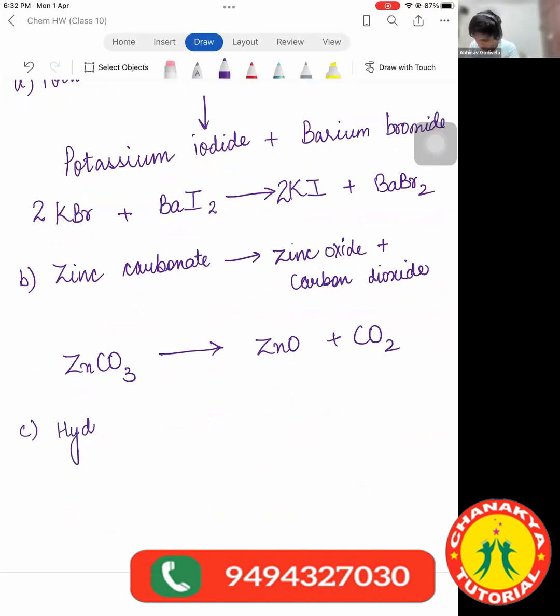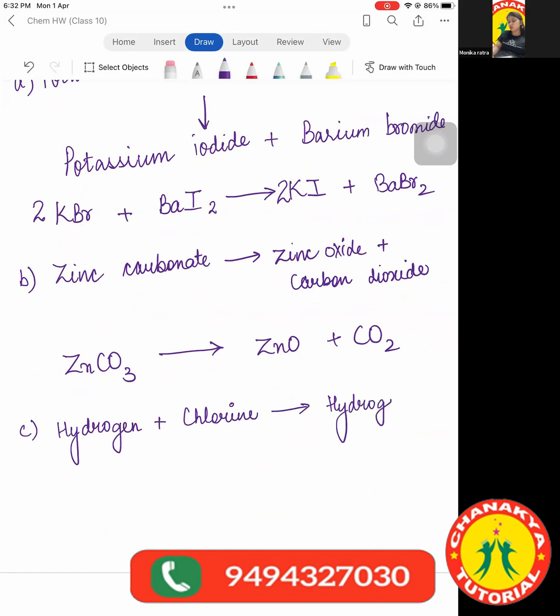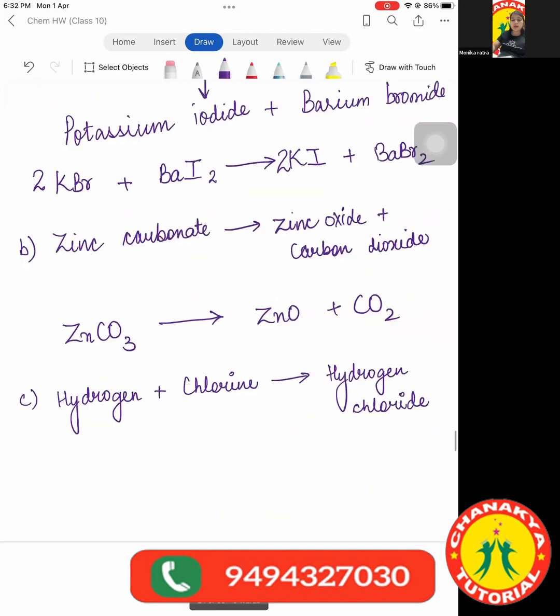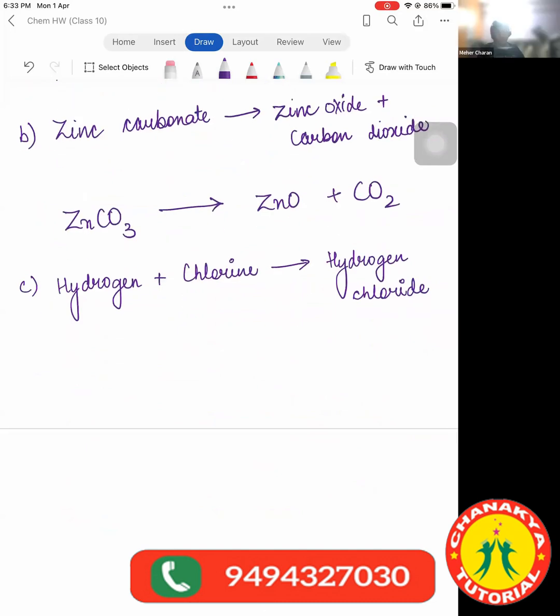Ma'am, I think it doesn't need balancing. It is already balanced. Yes. Okay, children. Meher, this one is the easiest. Meher, try. I can help you if you don't know. What is hydrogen, Meher?